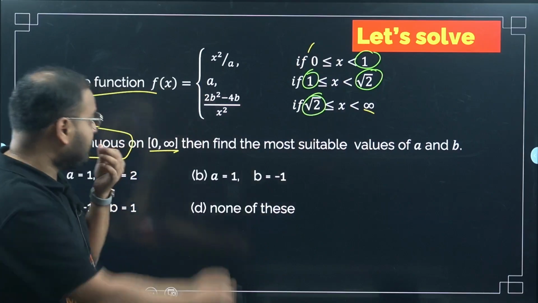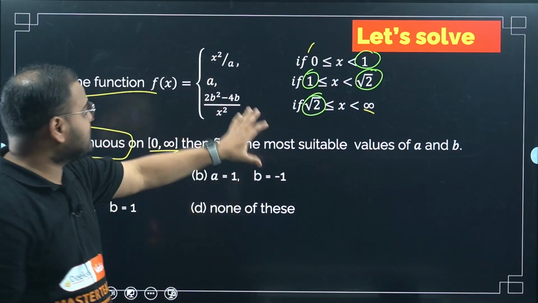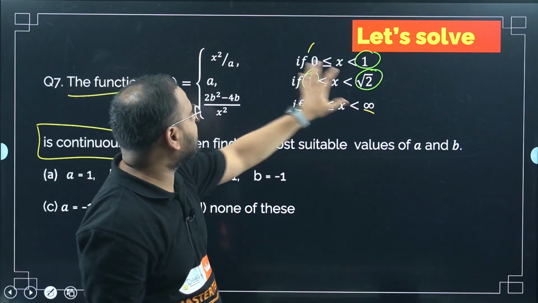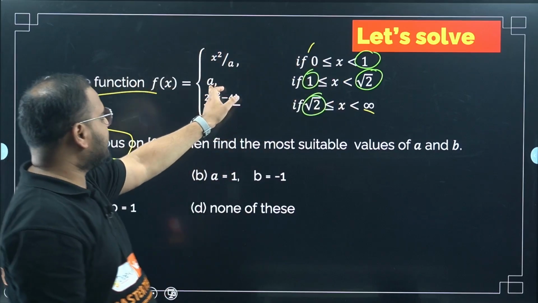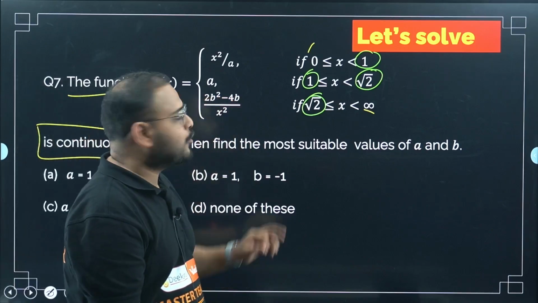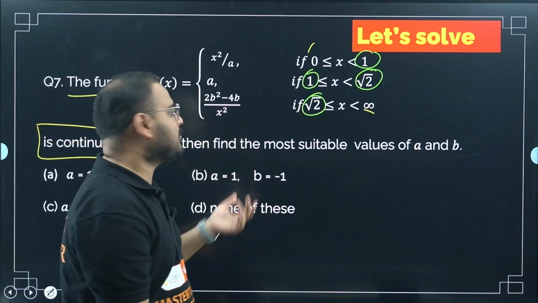Okay, sir. But this is not one function. There are multiple functions, like there's a break in the function. So for this part, the function is given by x square by a. For this part, the function is given by a. For this part, the function is given by 2b square minus 4b upon x square, for the last part.